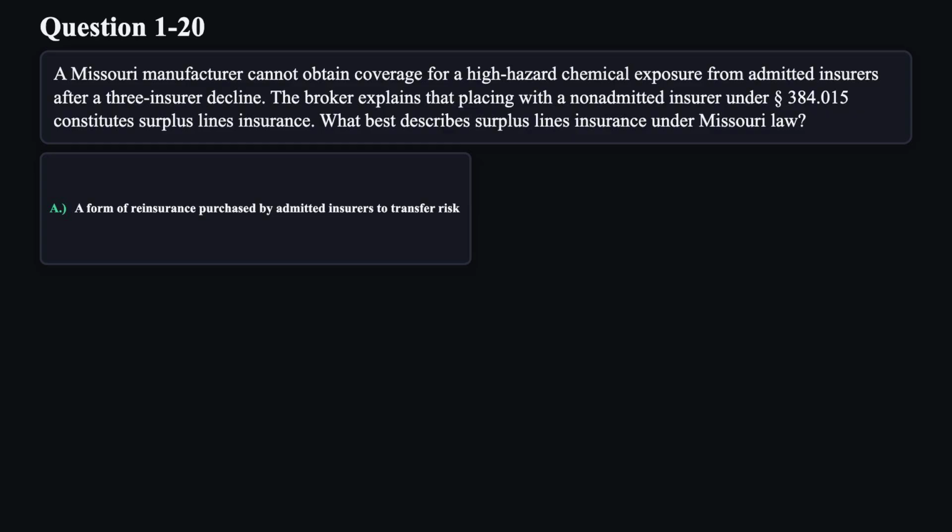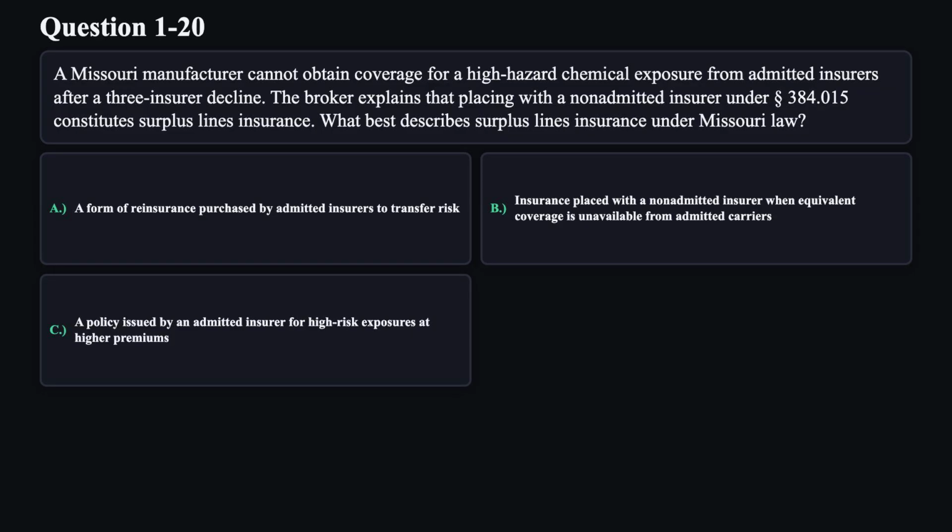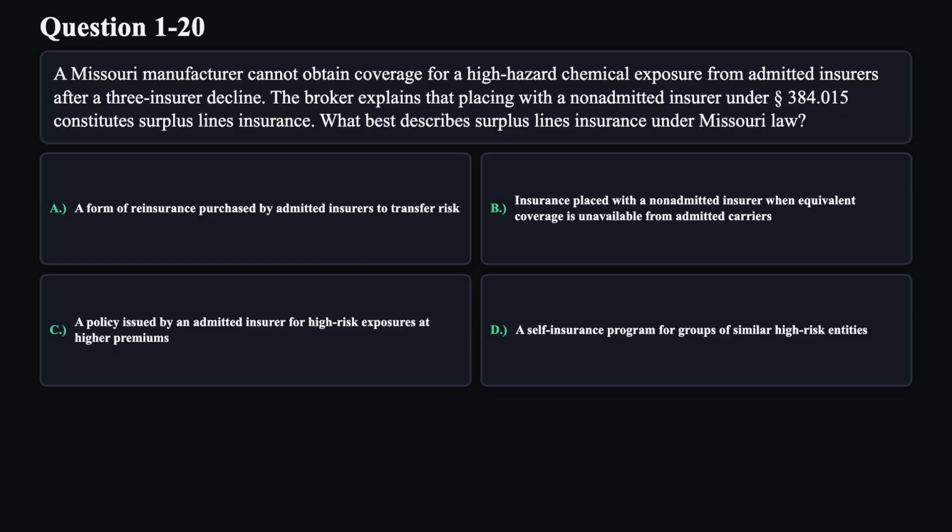A. A form of reinsurance purchased by admitted insurers to transfer risk. B. Insurance placed with a non-admitted insurer when equivalent coverage is unavailable from admitted carriers. C. A policy issued by an admitted insurer for high-risk exposures at higher premiums. D. A self-insurance program for groups of similar high-risk entities.